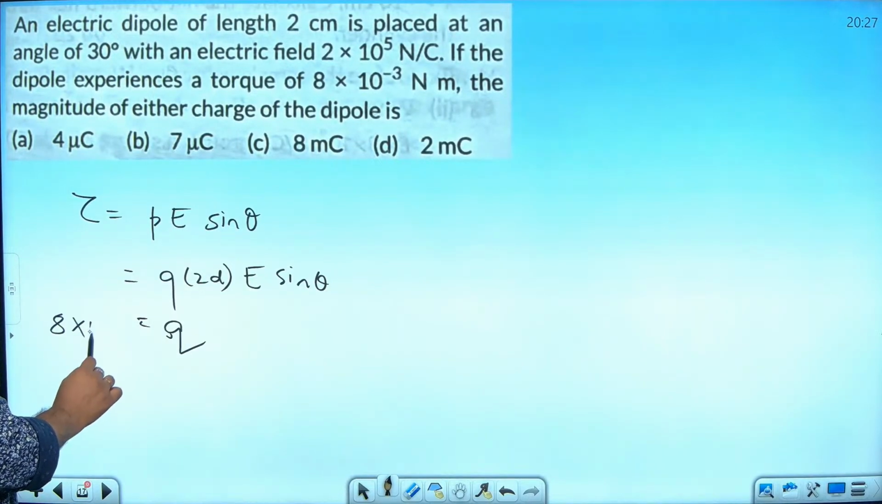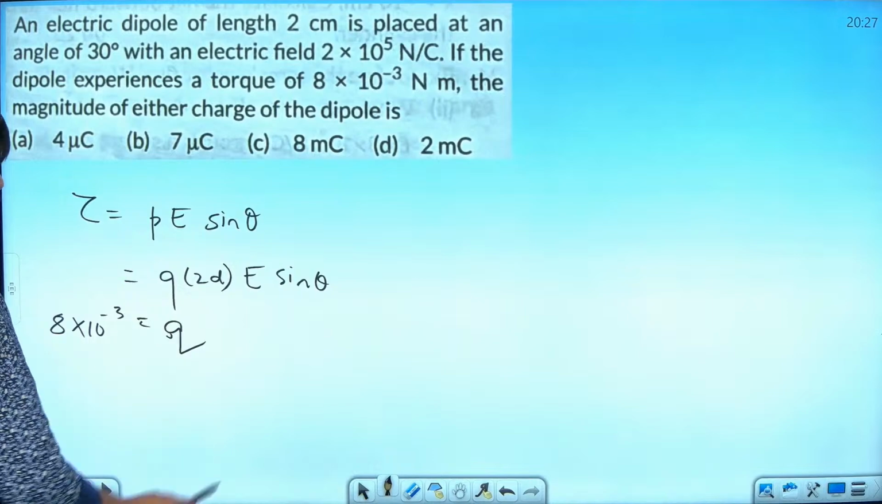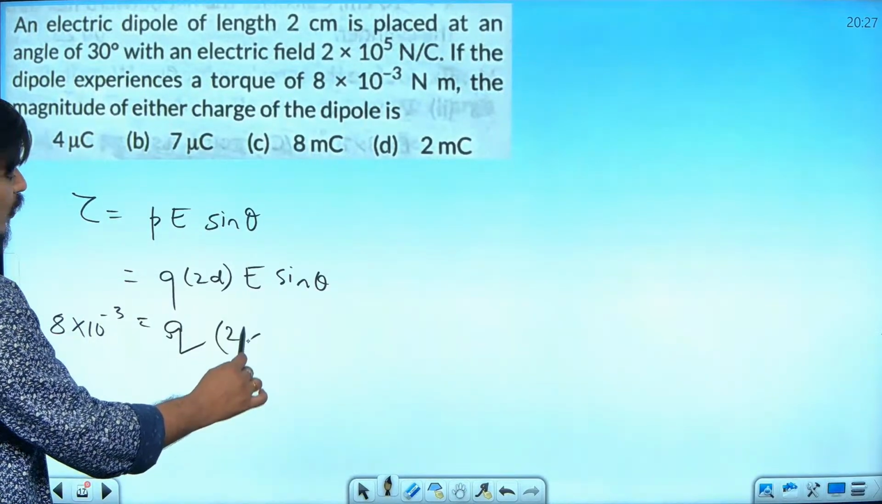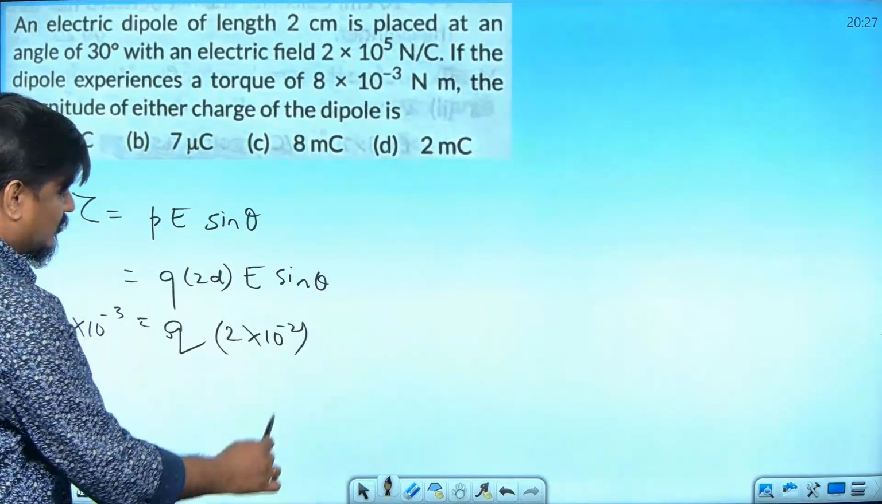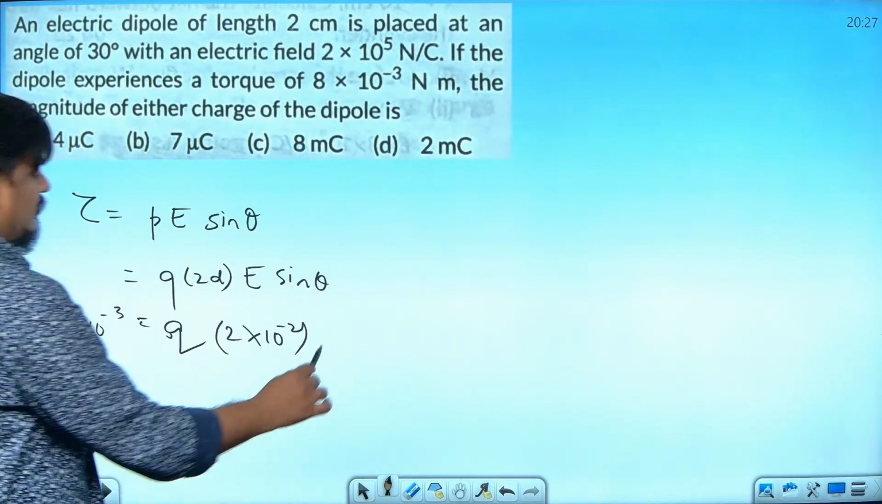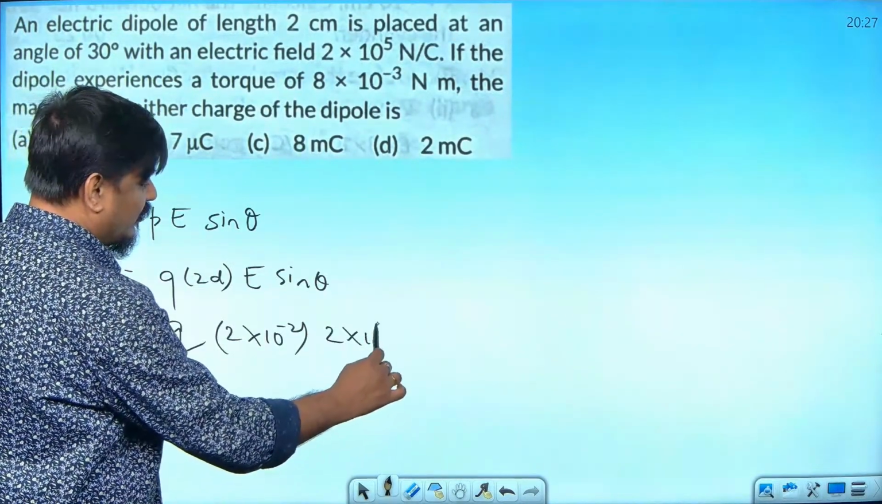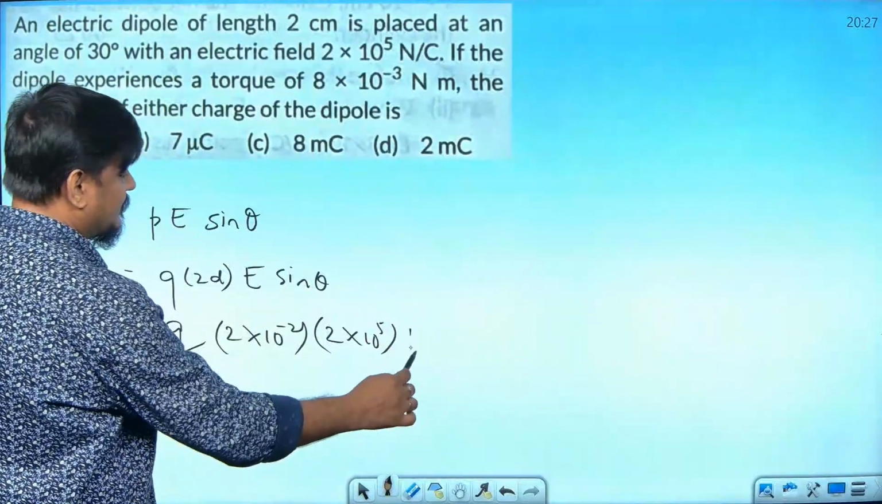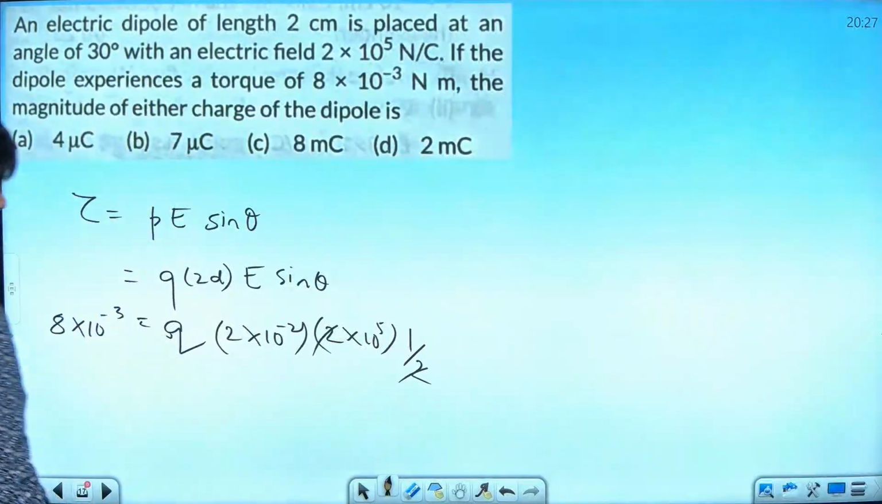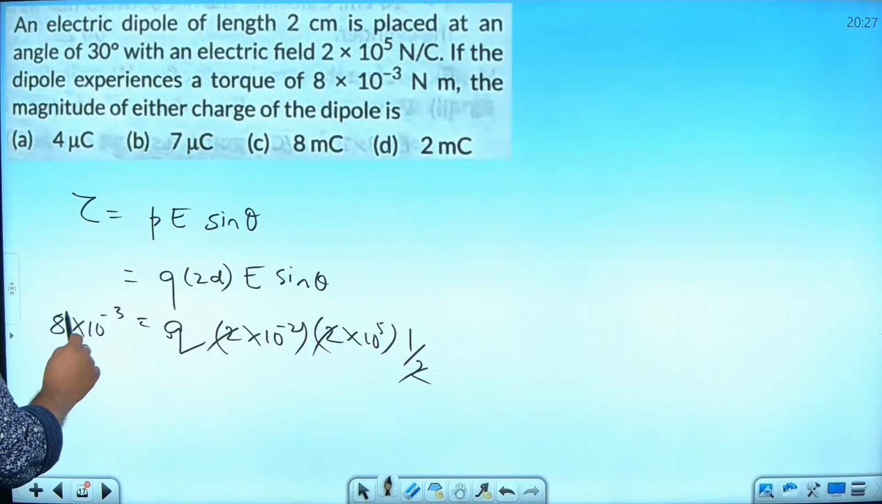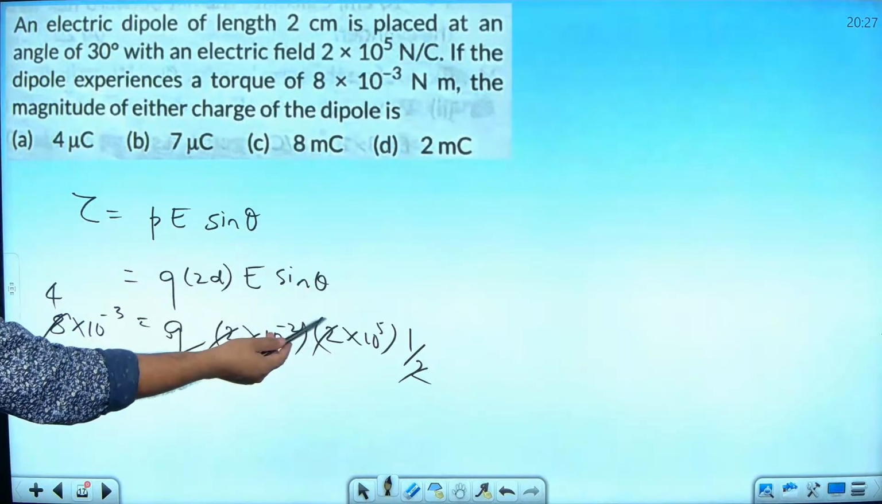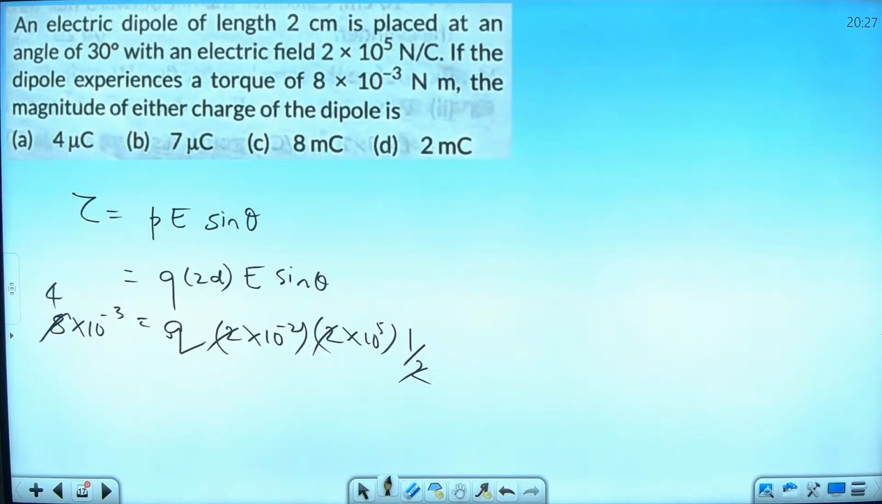8 into 10 to the power minus 3. What is 2D value? 2 into 10 to the power minus 2. What is electric field value? 2 into 10 to the power 5. What is sin 30? The 2 gets cancelled. When you solve this, 2 into 2 becomes 4, and the powers give minus 6. So obviously 4 microcoulomb. Simple question, isn't it? Obviously, you should not say it is a tough question. Any problem? Any mistake you did?